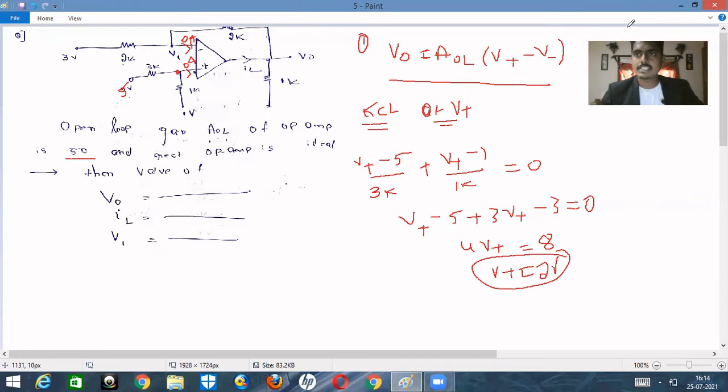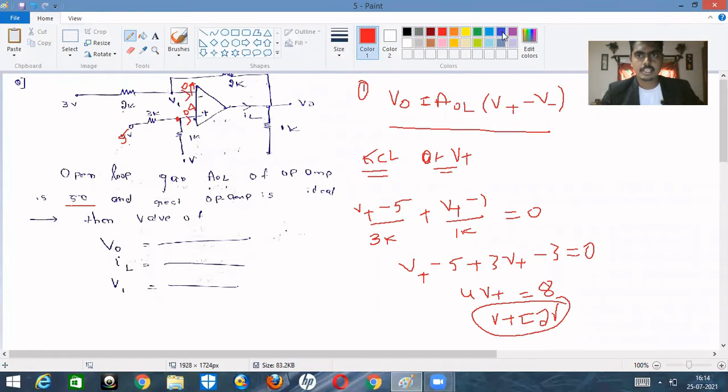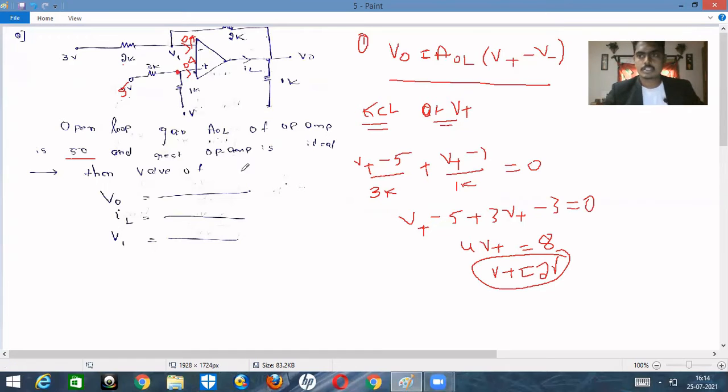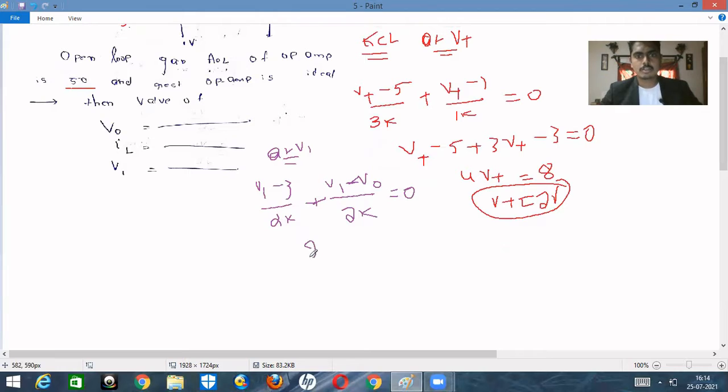Next, apply KCL at V1, that means V minus. If you apply KCL at V1, V1 minus 3 divided by 2K, plus V1 minus V naught divided by the feedback resistance, which is 2K, and the input operational amplifier current will be equal to 0. The LCM will be 2K obviously. So V1 plus V1 is nothing but 2V1, which is equal to minus 3 minus V naught. So the right hand side will be equal to V naught plus 3, isn't it?